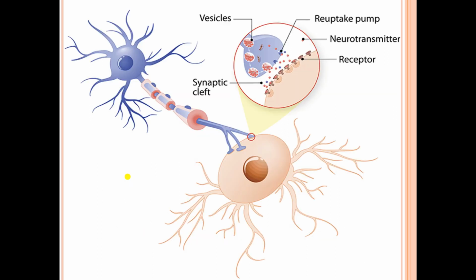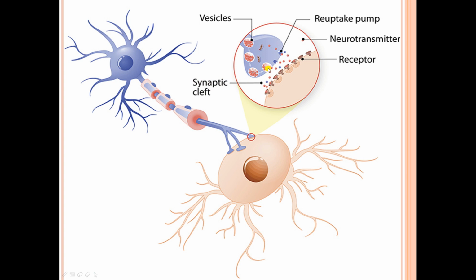These are the two neurons, which are connected at this site. If we magnify this site, it is the interneuron junction. This is the nerve terminal of the first neuron. It has some vesicles, and the neurotransmitters are packed in these vesicles. When there is any stimulation, these packets are activated and neurotransmitters are released into the space between the two neurons, which is called the synaptic cleft.